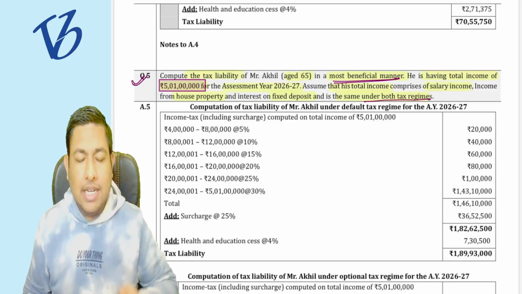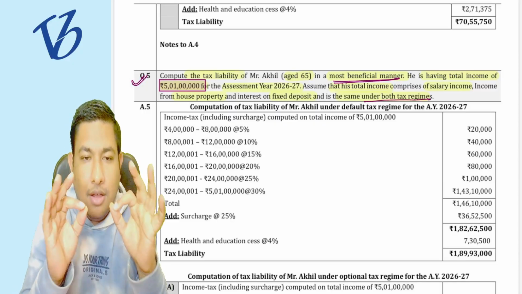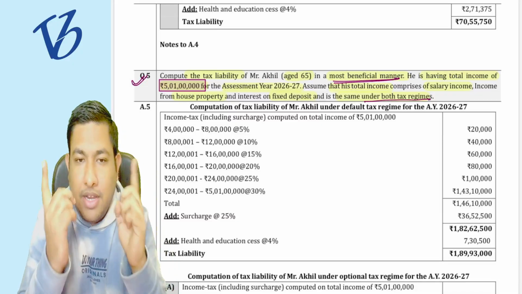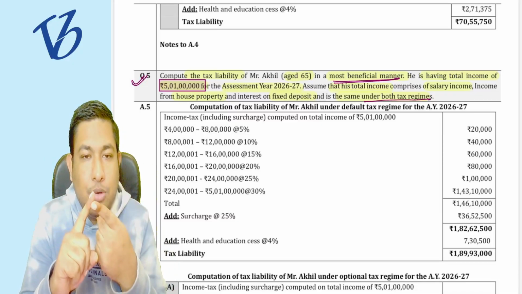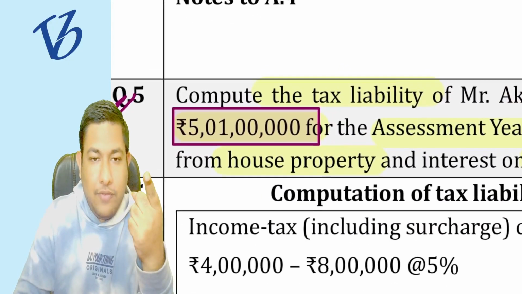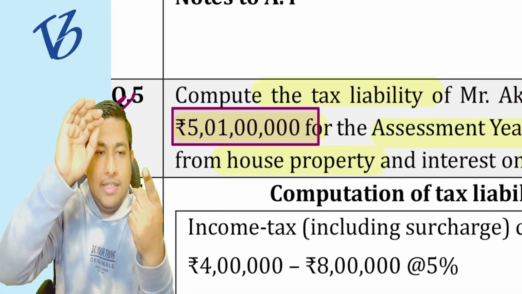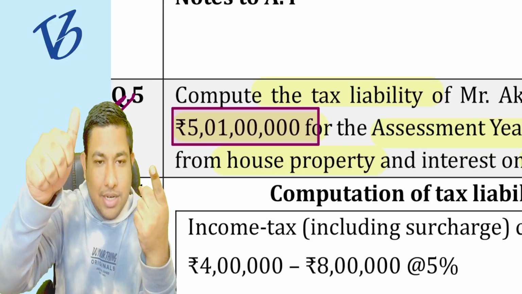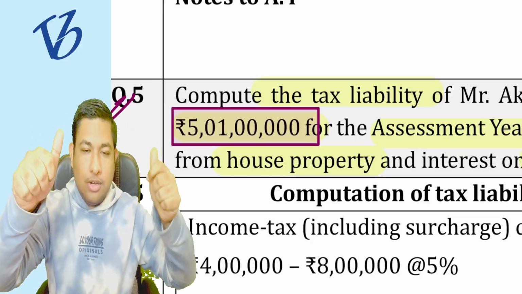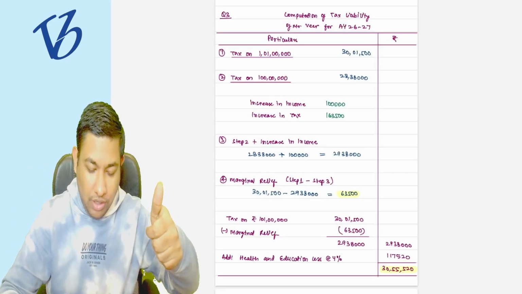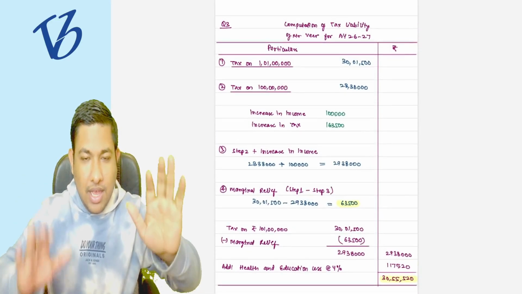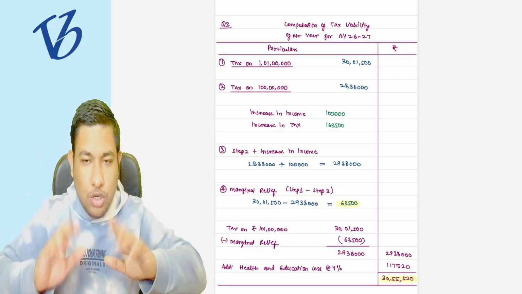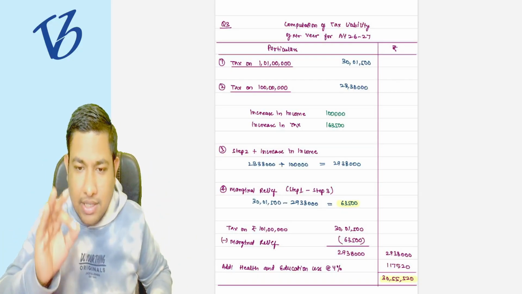Second thing, what should be my manner of computation? If it is an income of 5 crore 1 lakh rupees, then under the default tax regime, calculate the marginal relief, and under the old tax regime, calculate the marginal relief as we have already done in these questions. And whichever is most beneficial is going to be the answer.